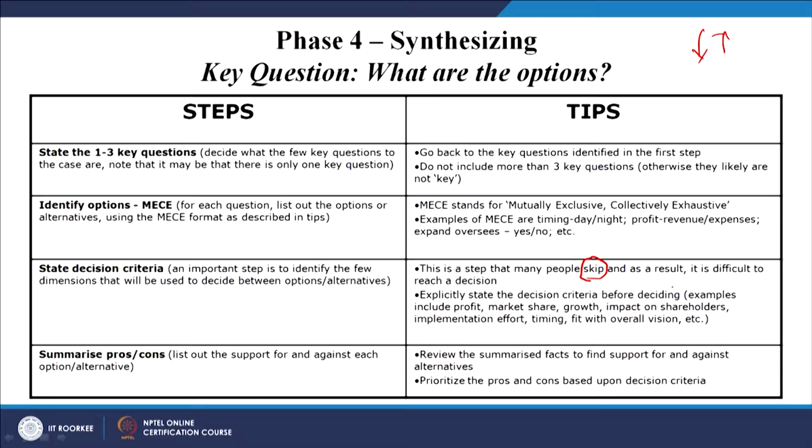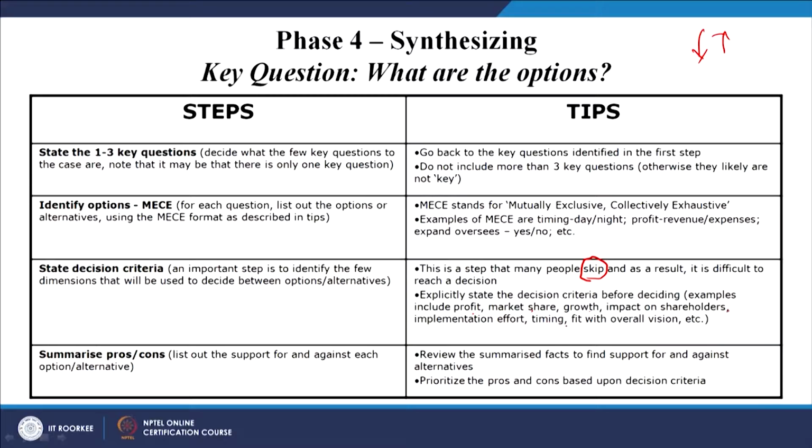We should be very clear whether we want profit or market share, or growth, the impacts on shareholders, implementation efforts, timing, and the fit with the overall vision, etc. So these are certain criteria for stating the decision criteria.